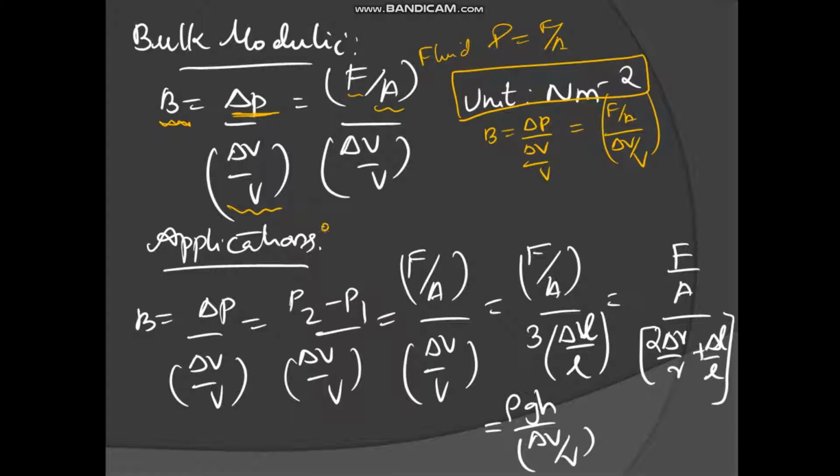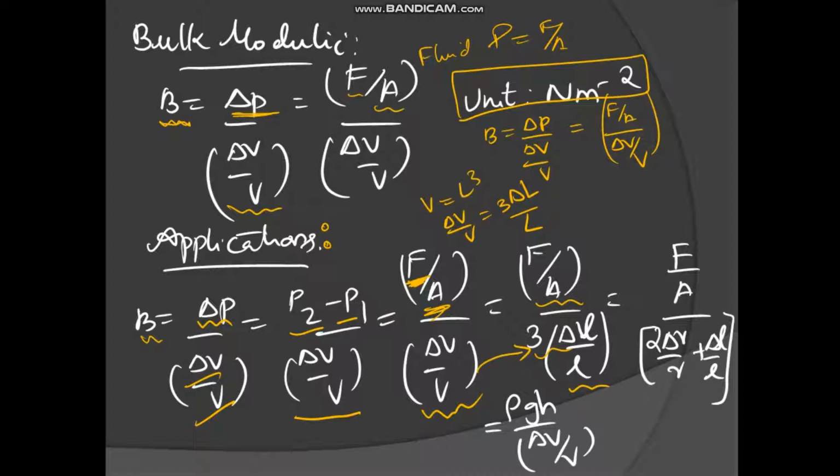Now let us see in how many different ways you can apply the formula according to different questions. Bulk modulus is equal to change in pressure by volumic strain. So change in pressure is P2 minus P1 divided by volumic strain. You can also say pressure is nothing but force by area, so force by area by volumic strain. For a cube, volume is L cube, so fractional change in volume is equal to 3 into delta L by L. This I am changing like this for a cube.